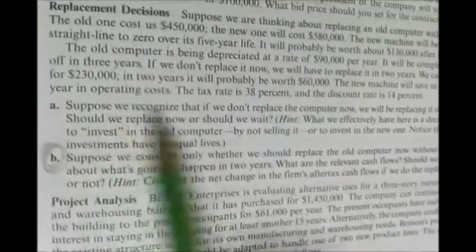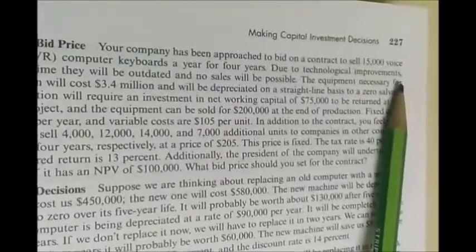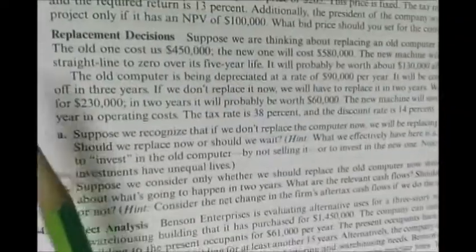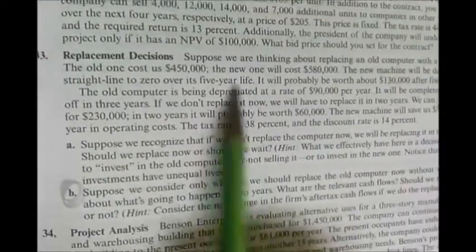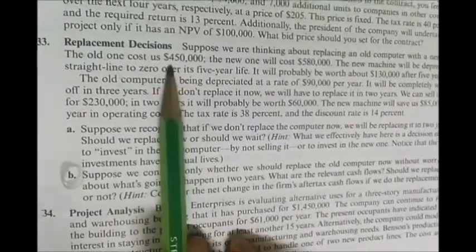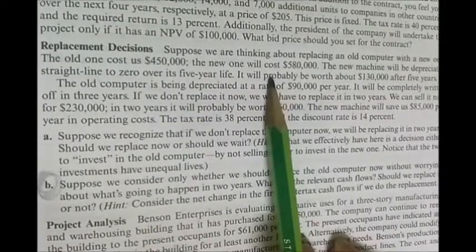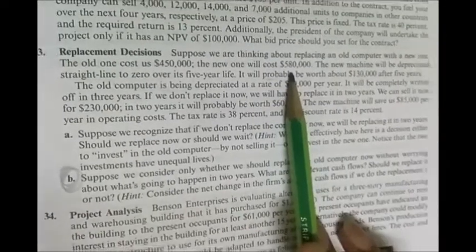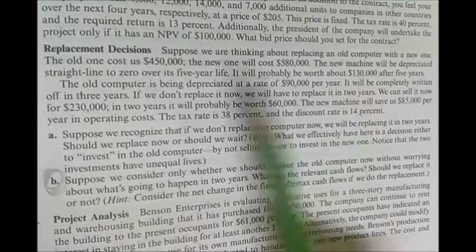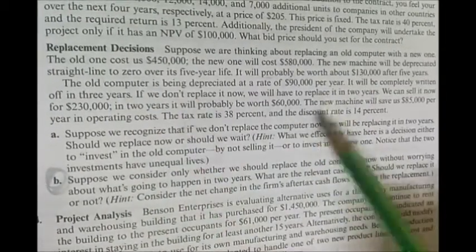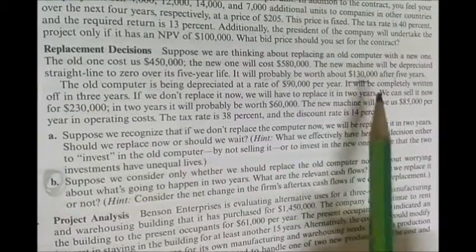Now we will be looking at the examples of replacement decision, that is on page number 227 of our text, question number 33. So in this example, we are talking about whether to replace a machine or not. They are saying that the old machine is costing them 4,50,000, and the new machine which they want to buy will cost them 5,80,000. Then information about depreciation is given for the new machine, that will be straight line for 5 years. And after 5 years, the salvage value will be 1,30,000.